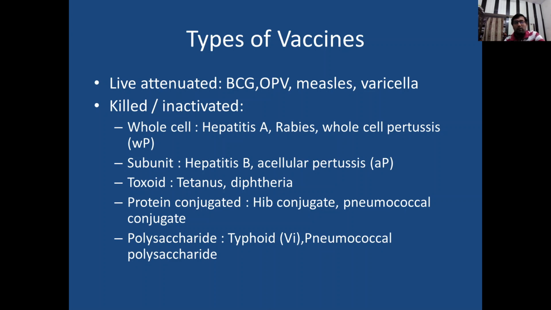Examples are hepatitis B and acellular pertussis. Now toxoids are tetanus and diphtheria toxoids, and protein conjugate vaccines, examples are Haemophilus influenzae B conjugate and pneumococcal conjugate vaccine, and polysaccharide vaccines are typhoid and pneumococcal polysaccharide vaccines.